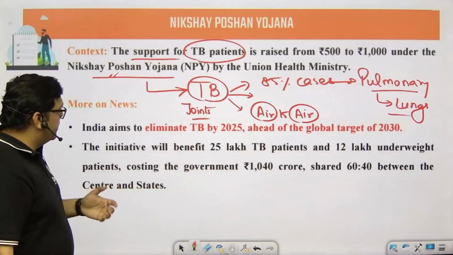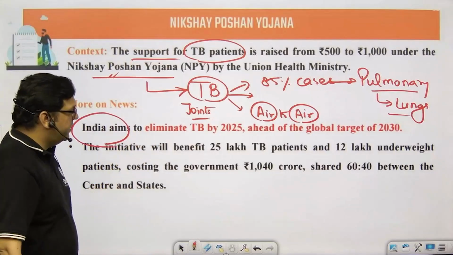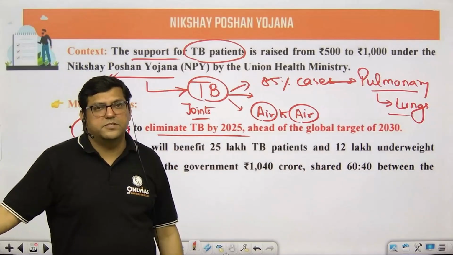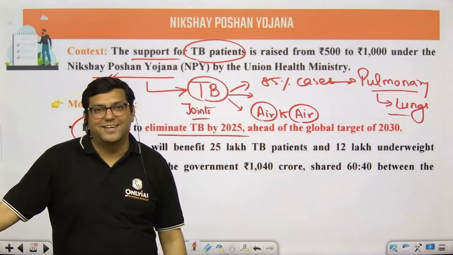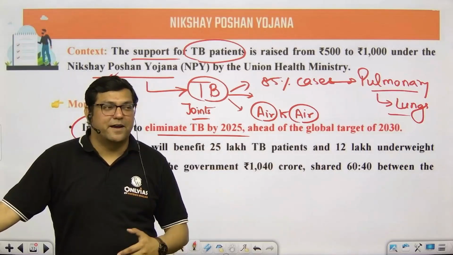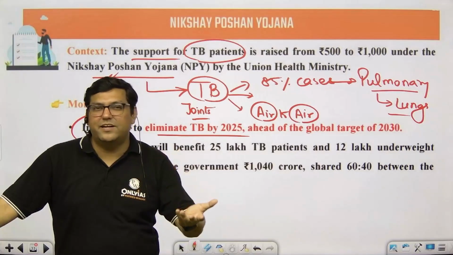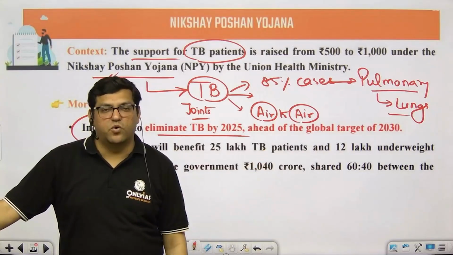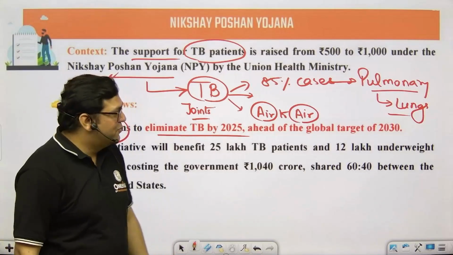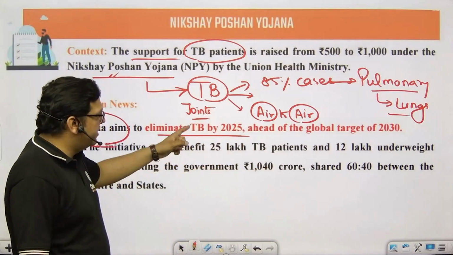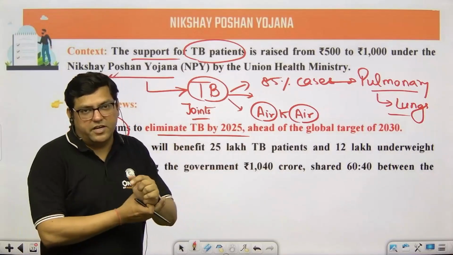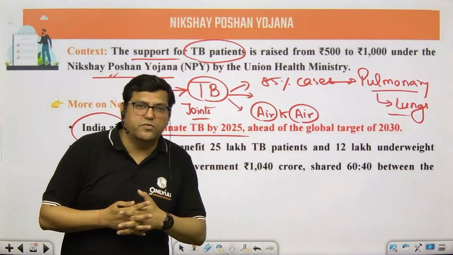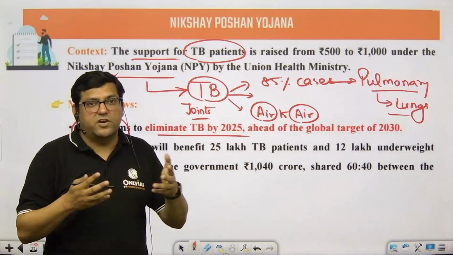We'll talk about the treatment later, but what is the basic aim of our country? The country's aim is that TB should be eliminated by 2025. And this particular goal that we have set seems to be very distant. Definitely we are far away from our targets, and we might not be able to achieve the goals that we set for ourselves. So let's see what the situation would be. Definitely the country will come forward with another target. TB is still existing, and it is being said that the years lost because of COVID are one of the reasons.